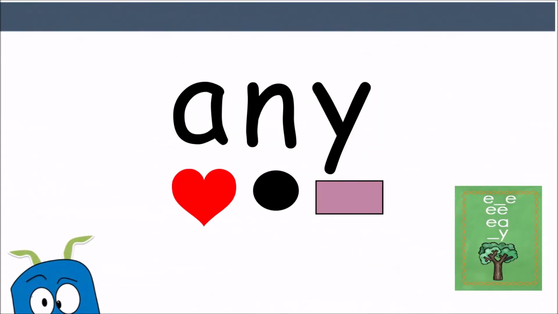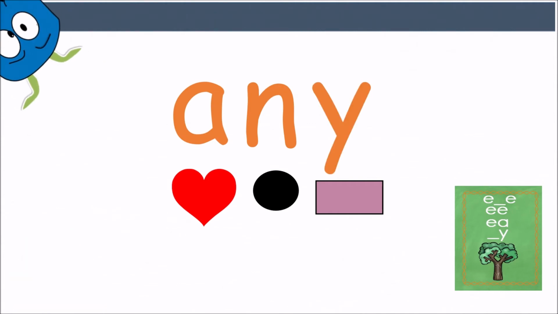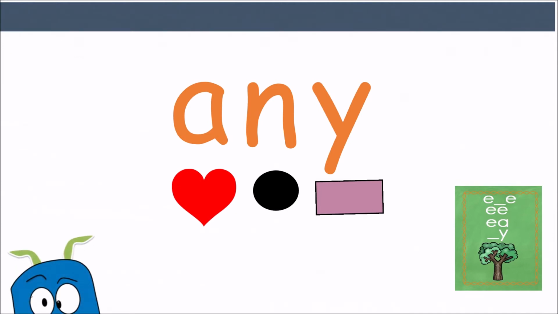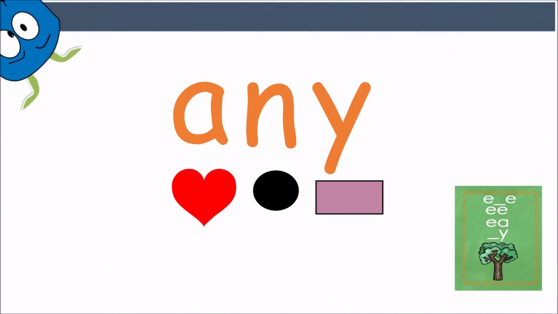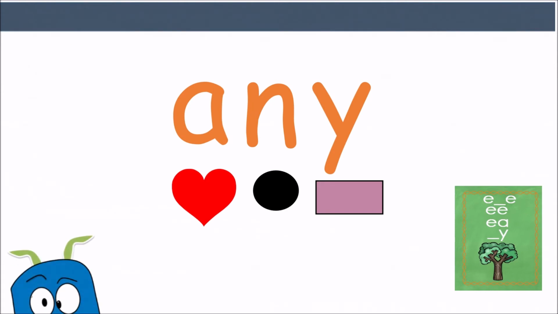Any. E-N-E, any. The A in this word is making a short E sound, and the Y in this word is a part of the sound spelling patterns. That Y at the end of a two-syllable word makes an E sound, any.